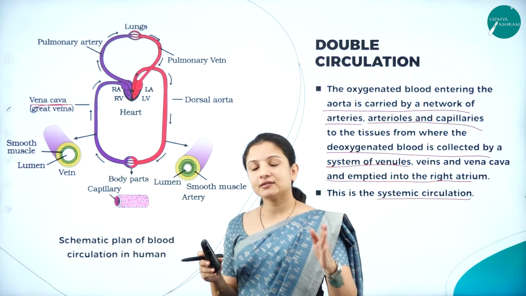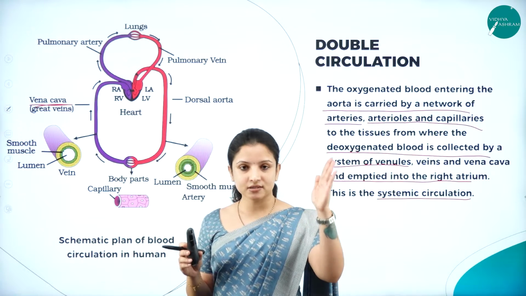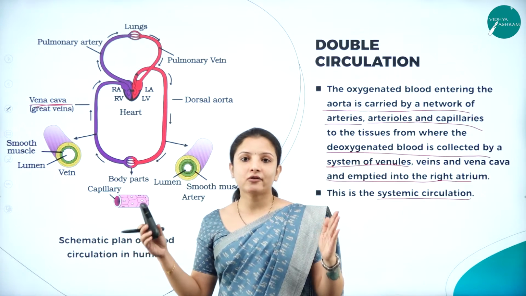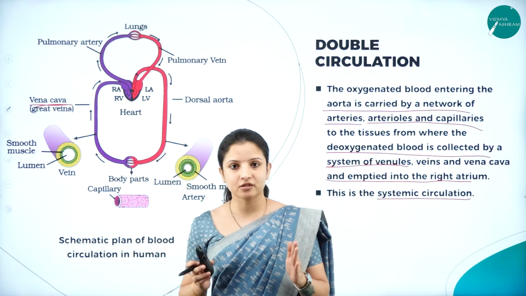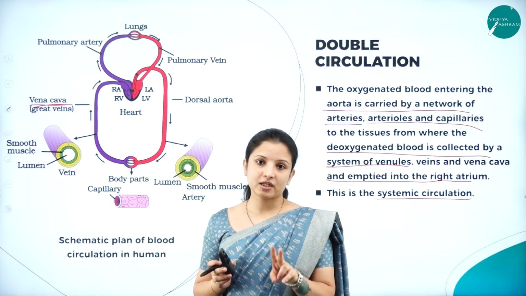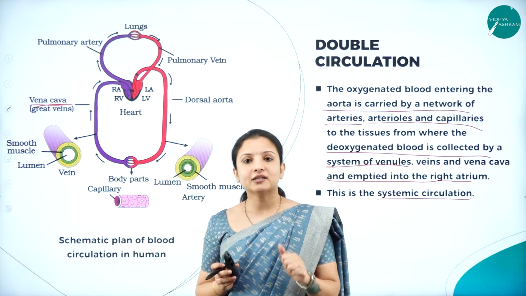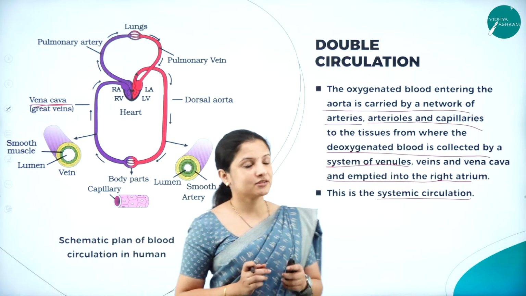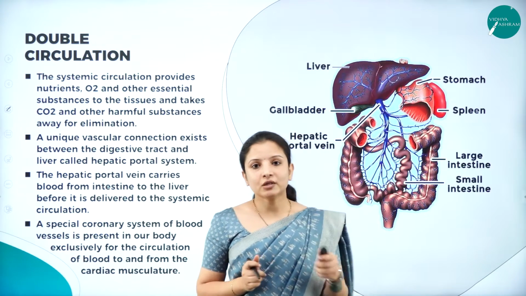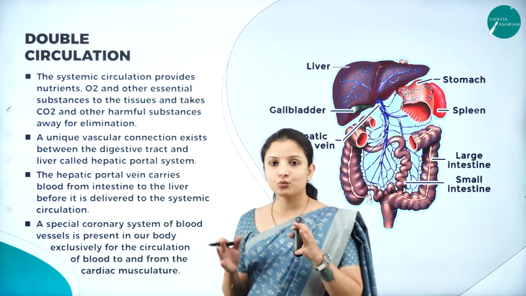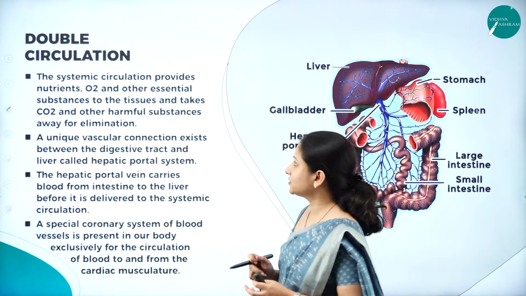So understand like this: carrying the deoxygenated blood is pulmonary circulation, carrying the oxygenated blood is the systemic circulation. Therefore, two types of circulation are involved here, right? So that is why it is called double circulation. So this was about double circulation. Now we have understood why the heart is called double circulation.